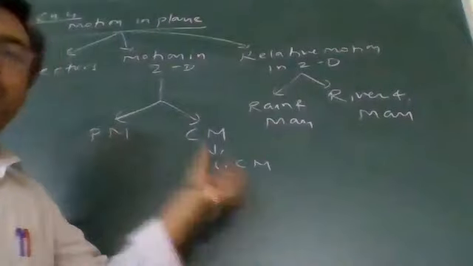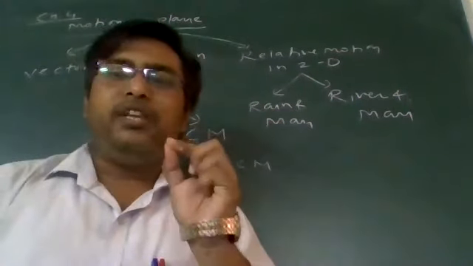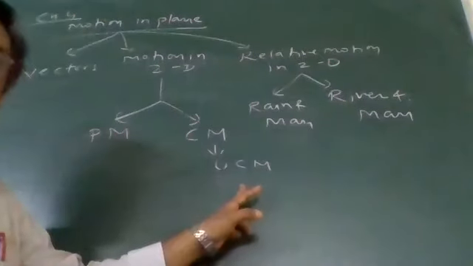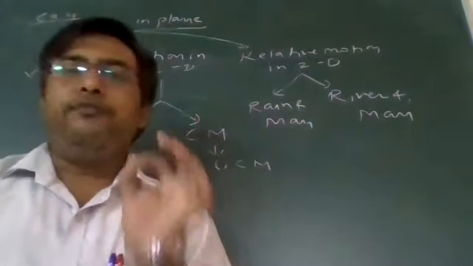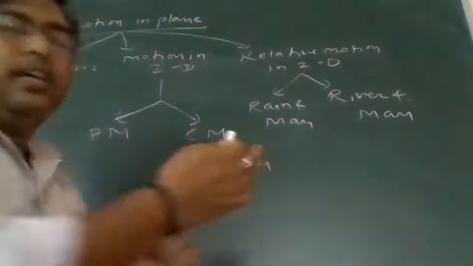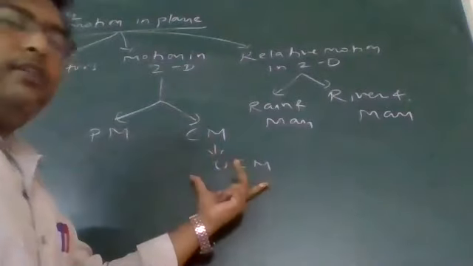If the word uniform is attached, that means the speed of the object remains constant. Uniform circular motion means the speed of the object remains constant and the object is moving on a circular path. That's why it is circular motion, uniform circular motion.